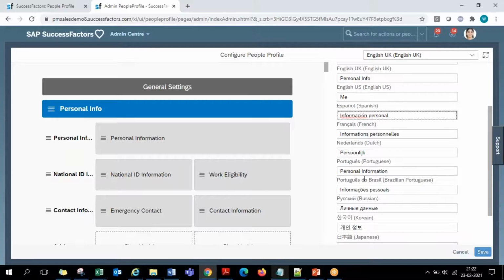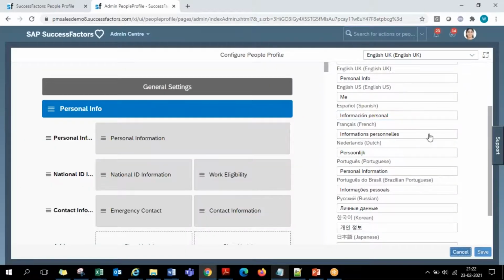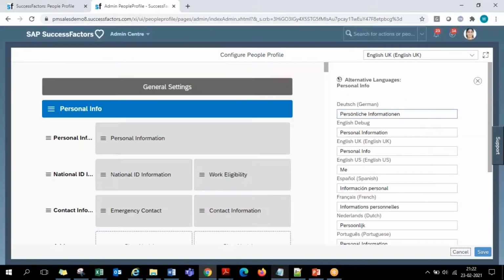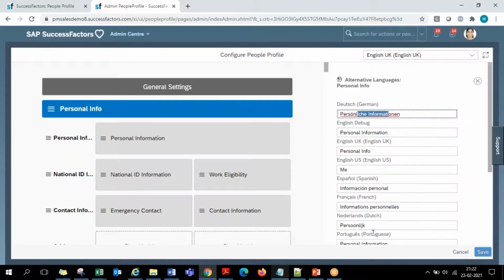Whereas, how did you get into this? Sorry, I missed it. Okay, I'll show again. Here, just above the label, you have a small globe icon. If you click on it, you will get the list of all the languages. Okay.